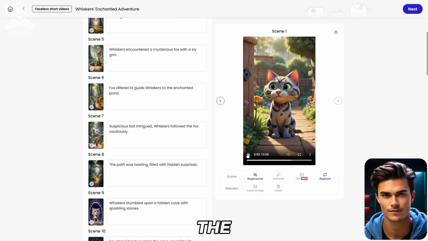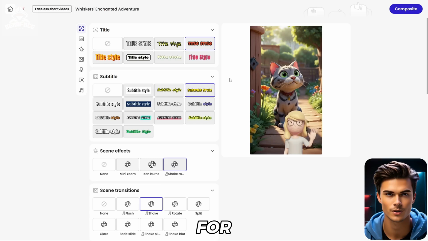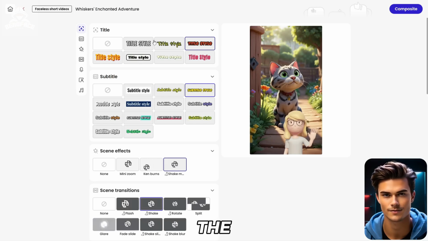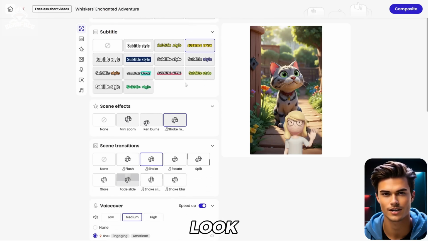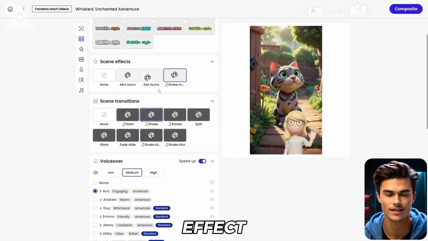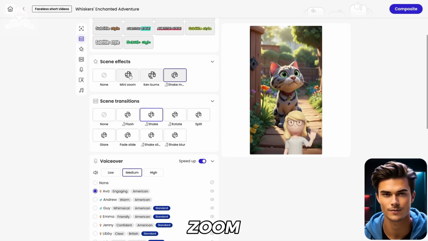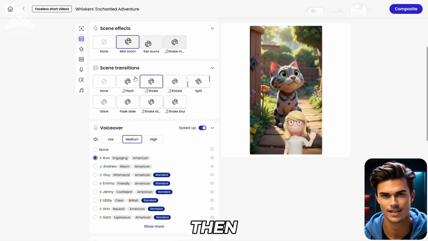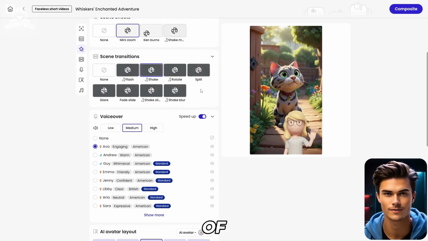Okay, now that you've created the visuals, let's add the final touch to the video. To do that, click on the button above, and the adjustment menu will open for you. Here, you can adjust the title of the video, then the subtitle look, with many different options to choose from. Below that, there's also a scene effects section, which I'll set to mini zoom to make the video a bit cleaner. Then, you can also customize the transitions of the video, so feel free to choose the one you like best.